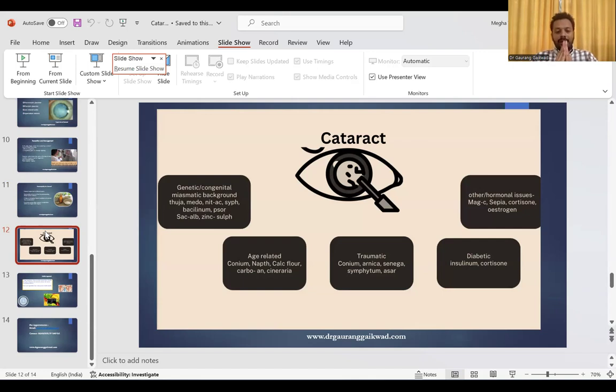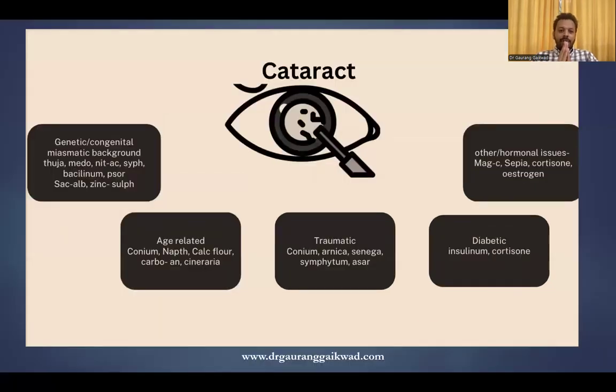Based on that, we can practically take a call on starting the homeopathic treatment, and in many cases avoid the surgery, and in many cases delay the surgery. And there is a remarkable homeopathic approach available in treating cataract. You know that the great Phatak himself was almost blind, and even with that he would treat cases. He would give the Phatak repertory to the patients to check the rubrics and prescribe.